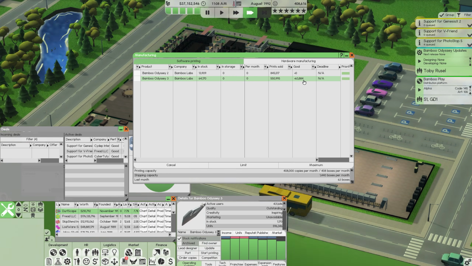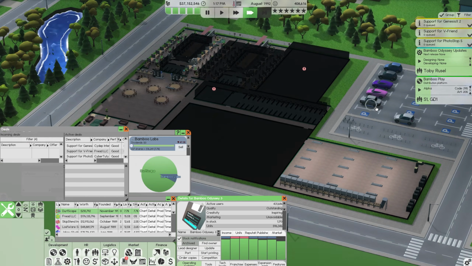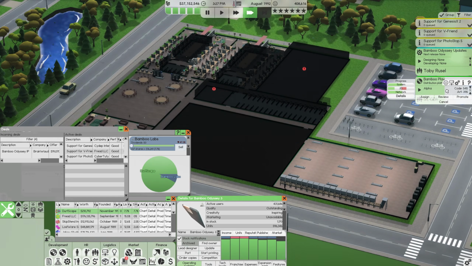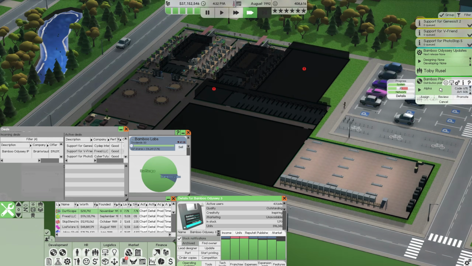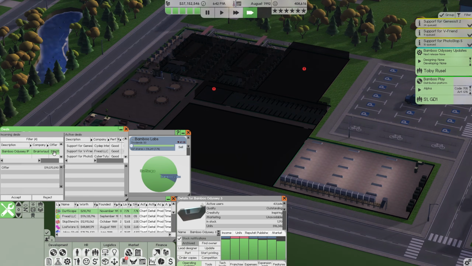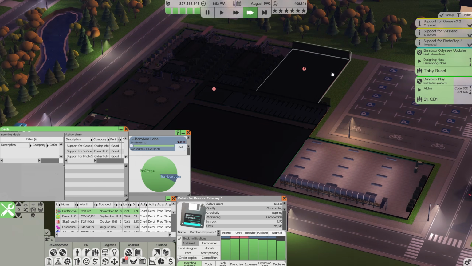If we jump into manufacturing, I think this will only update in the morning, but we'll keep an eye on that. Bamboo Play development is going very, very quickly, which is nice to see. We'll probably end up doing a review very soon. We are still getting offers for our Bamboo Odyssey IP. Now it's at 19 million. We're going to reject that because we absolutely do not want to sell right now.